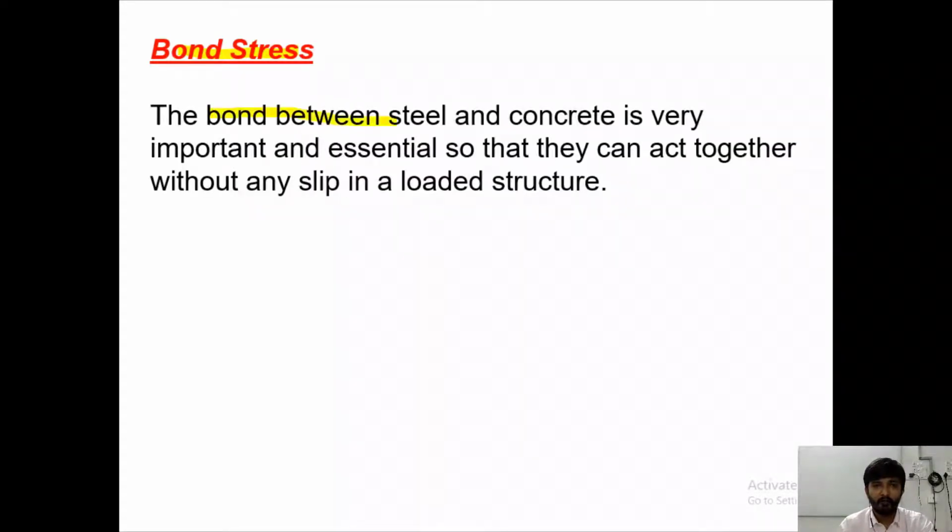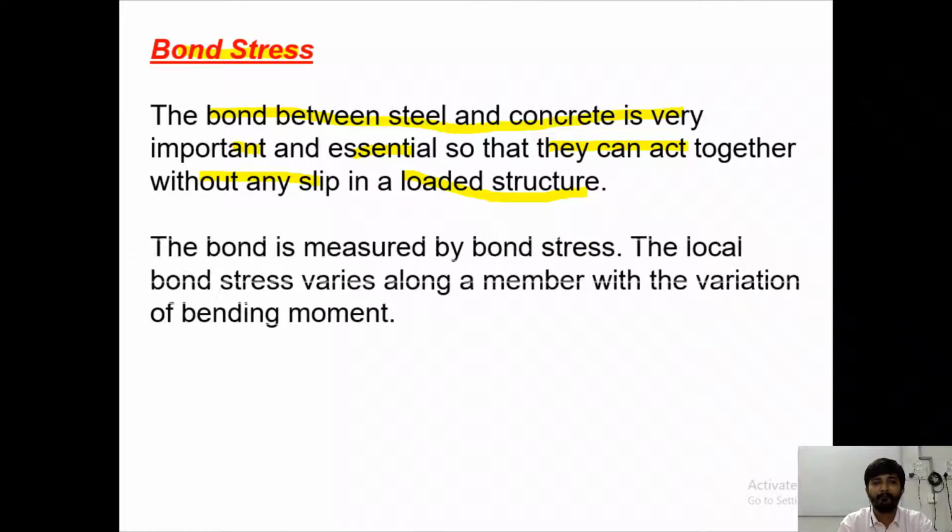The bond between steel and concrete is very important and essential so that they can act together without any slip in a loaded structure. This is a very important phenomenon which has to happen between concrete and steel, that there has to be a bond, there should not be any slip. The bond is measured by bond stress.